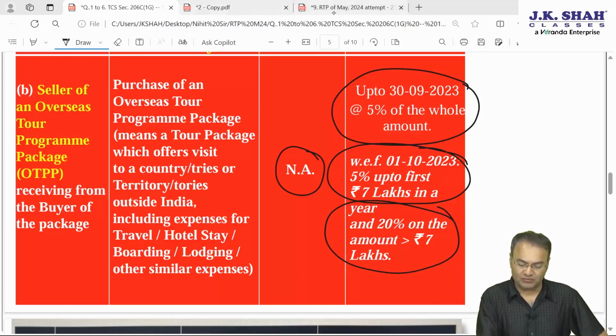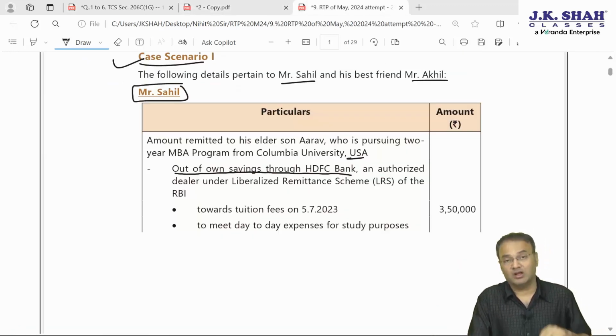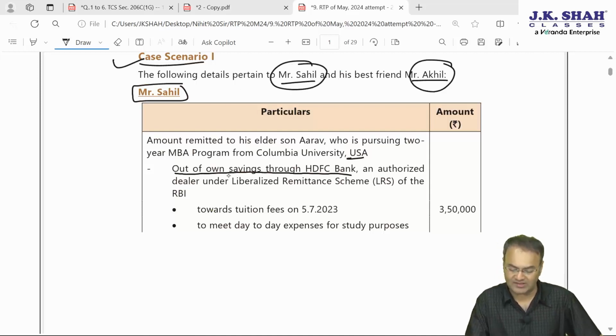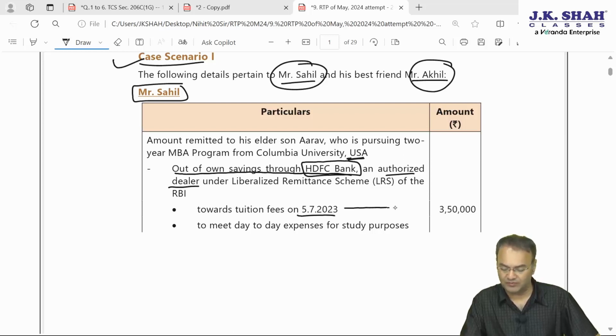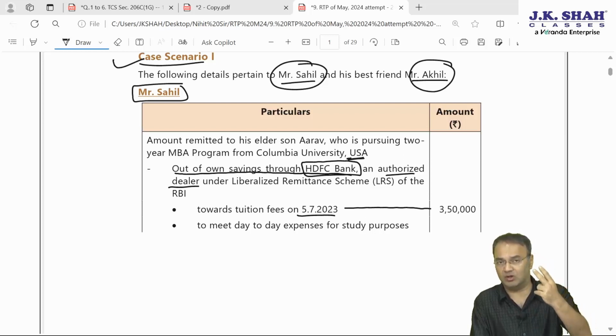Okay, now based on this we have this case scenario 1. Let's start with Sahil. There are two people involved, Sahil and Akil. Sahil has remitted, his son is studying in USA, Columbia University, out of own savings through HDFC Bank, an authorized dealer under liberalized remittance scheme LRS of the RBI, towards tuition fees on 5th July 2023, 3,50,000. Now here he has not taken any loan. Understand which category would it fall under? It wouldn't fall under category 1, it will fall under category 2.